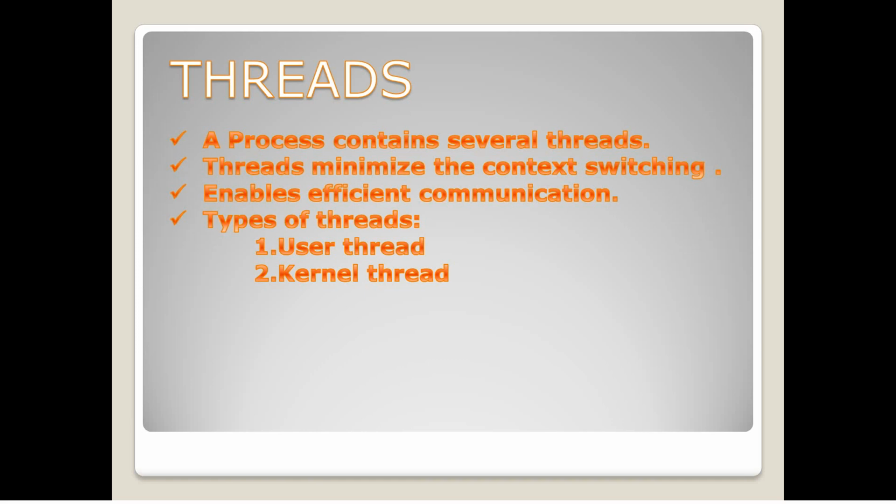To know what is a thread. Now a process contains several number of threads, and threads are used to minimize the context switching, and it enables efficient communication. So there are two types of threads. One is the user thread and the next is the kernel thread.